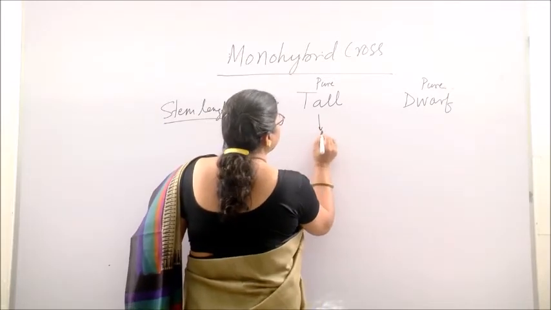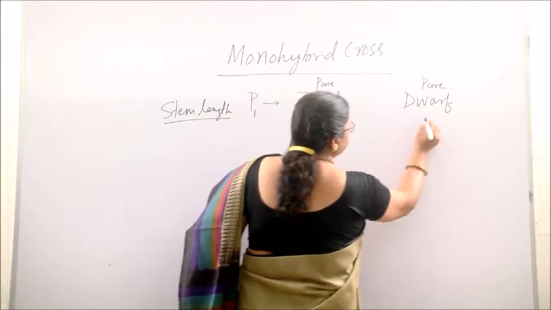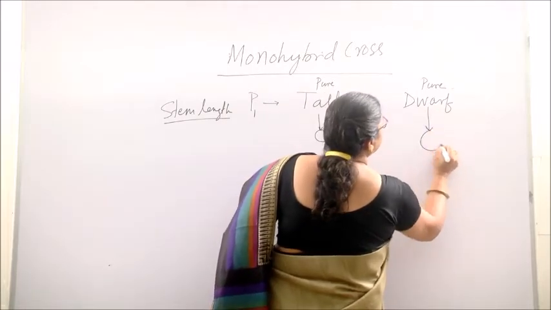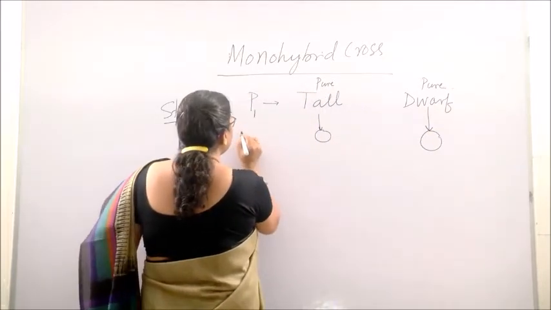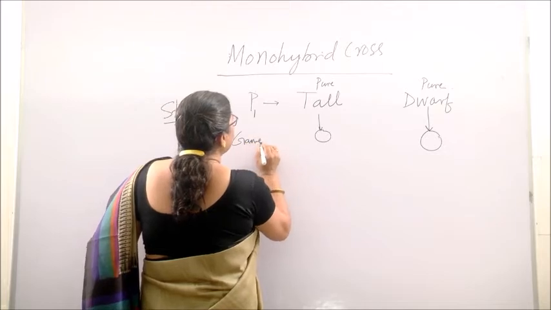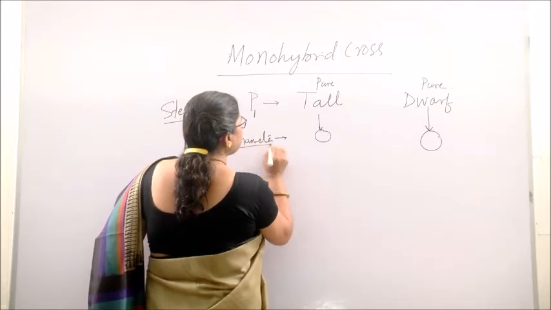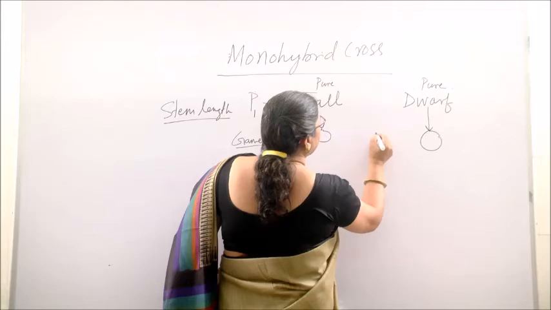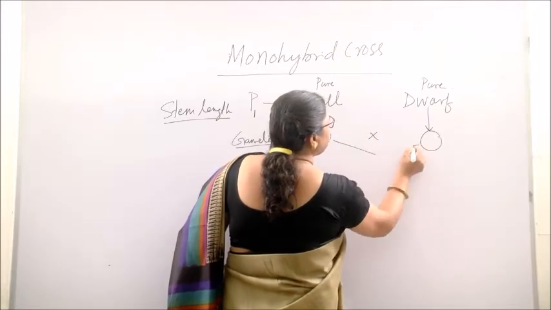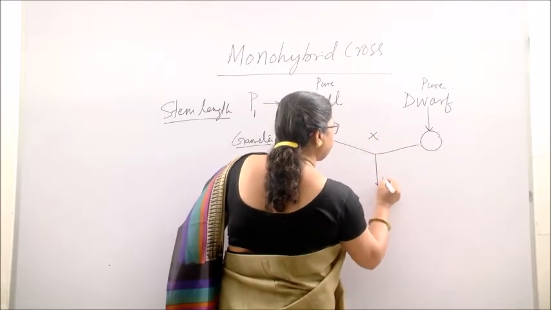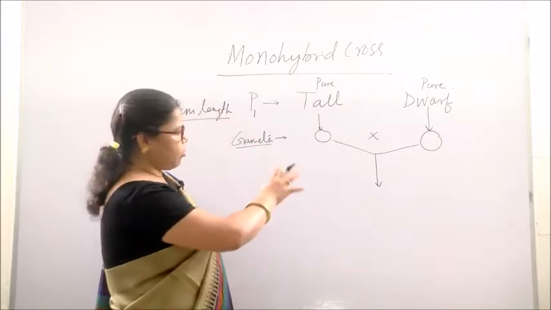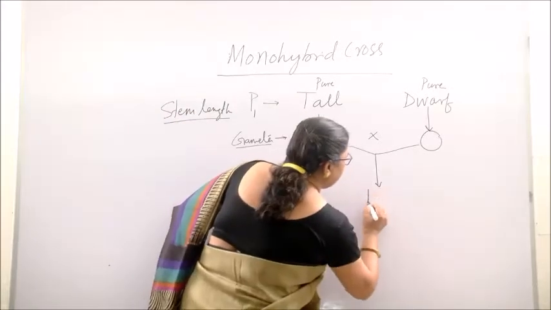This tall and dwarf plant produce gametes in their reproductive organ. So these are the gametes of the parents. And when a cross is made between these plants, a zygote or hybrid is produced.